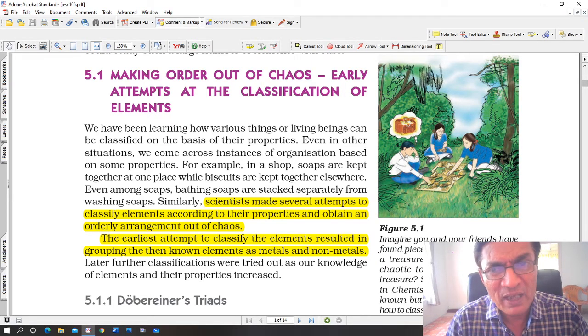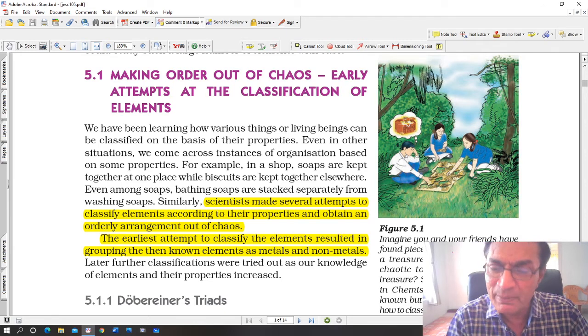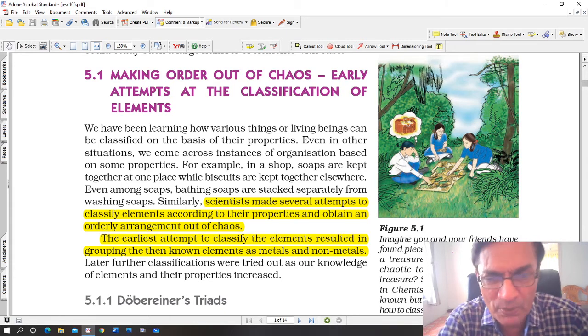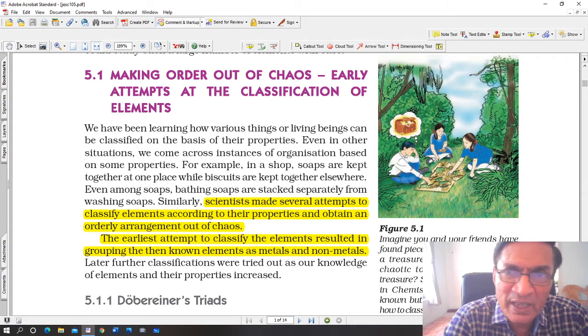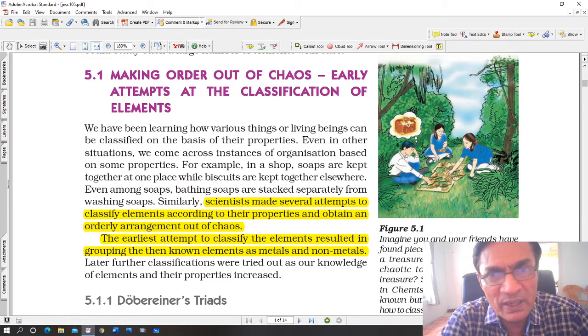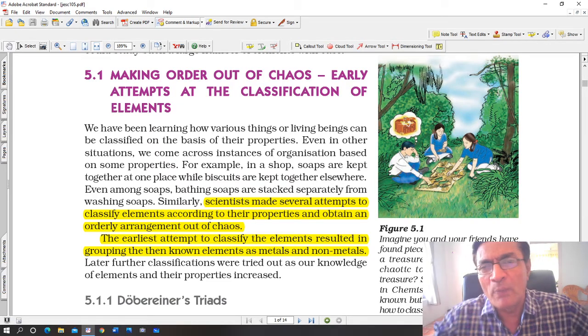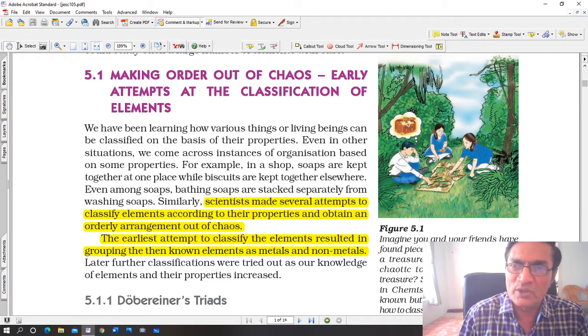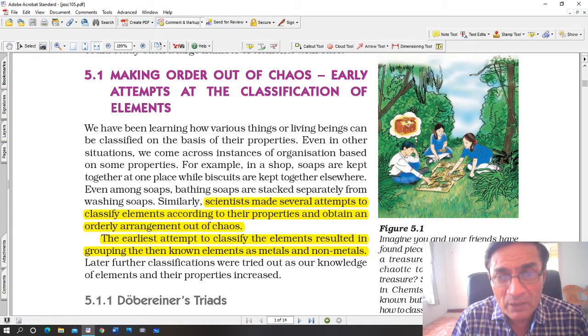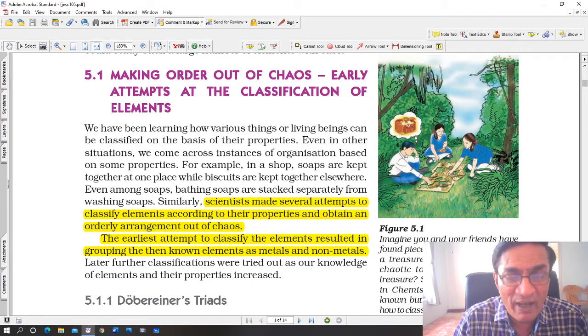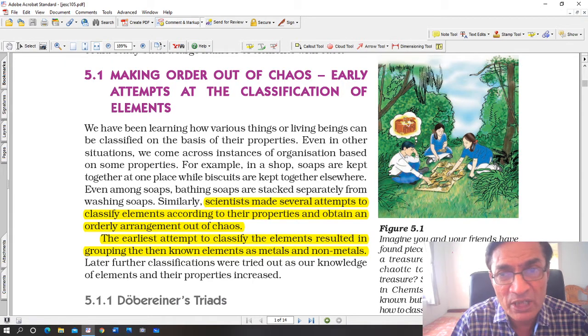In the same way, just as living things can be classified, elements also can be classified on the basis of properties. Even in other situations, we come across instances of organization based on some properties. For example, in a shop, soaps are kept together at one place. If you go to a supermarket, just imagine if everything was thrown about everywhere. How will you make a choice? How will you be able to find what you want to buy? But if you go to a supermarket, you will find that everything is neatly arranged on the shelves.